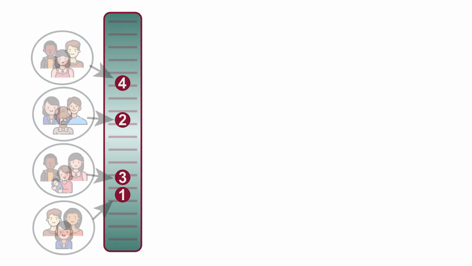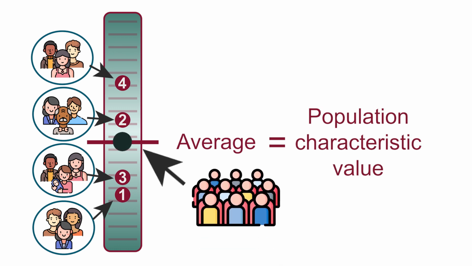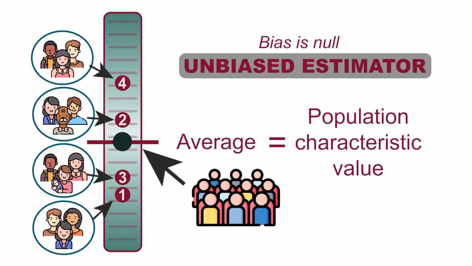The value around which the estimates lie is given by the average of the estimates. When this average value coincides with that of the population characteristic, the applied estimator is said to be unbiased. Its bias is null.